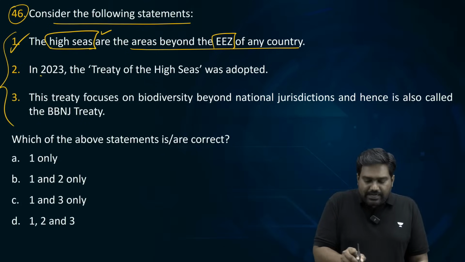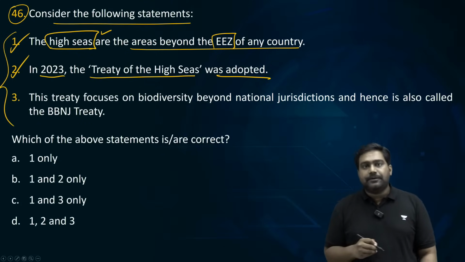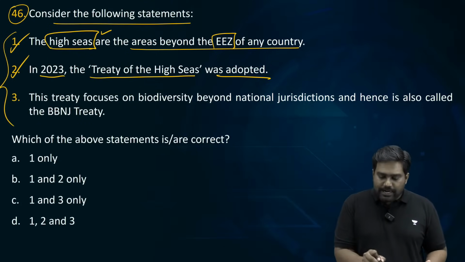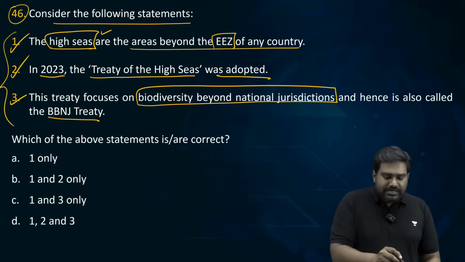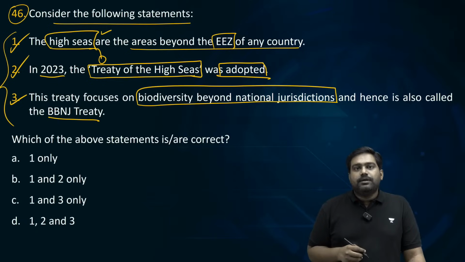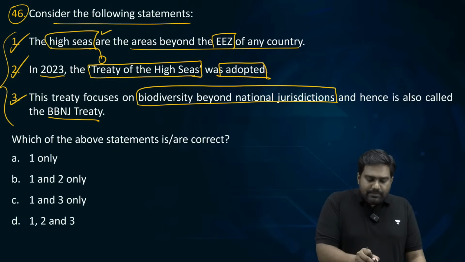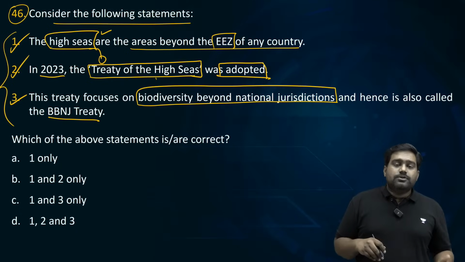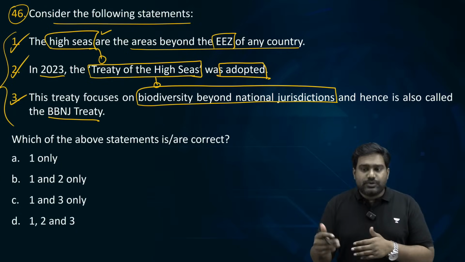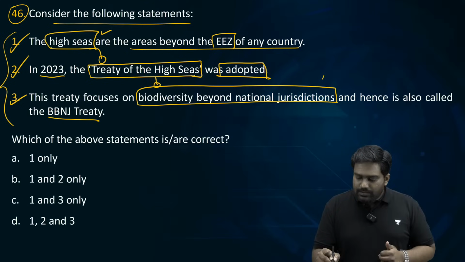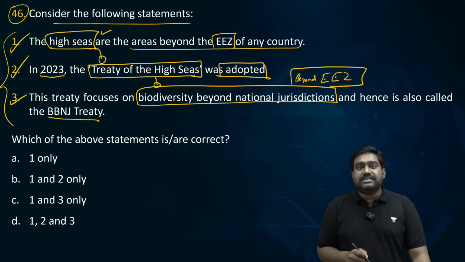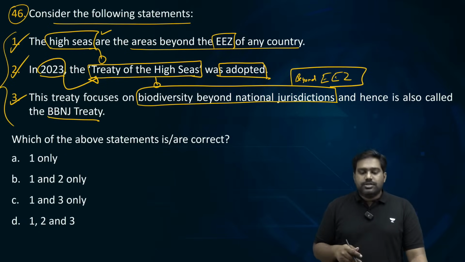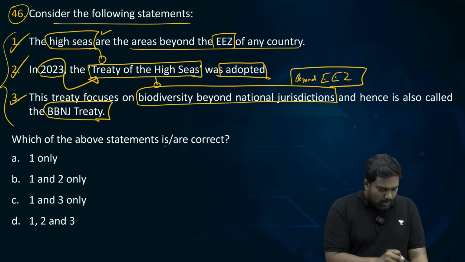In 2023, the Treaty of the High Seas was adopted. Yes, this is correct. It's called the BBNJ Treaty, Biodiversity Beyond National Jurisdiction. Because if no country has jurisdiction and sovereignty in the high seas, who will look after the environment and biodiversity in the high seas? Because pollution and global warming are causing damage to the biodiversity present in the high seas. So, to protect biodiversity beyond your national jurisdiction, beyond the EEZ, this global treaty was adopted last year in 2023, called the Treaty of the High Seas, also known as BBNJ. So all three statements are correct. 1, 2 and 3.